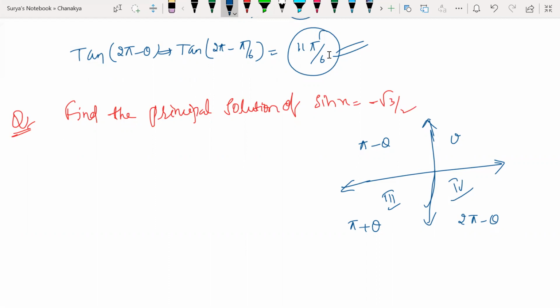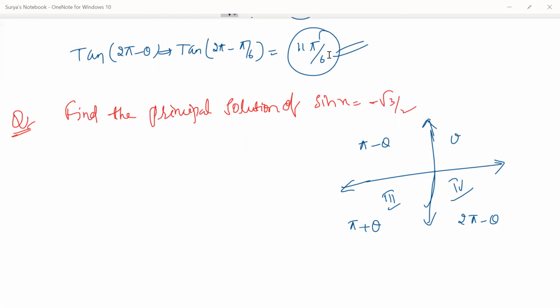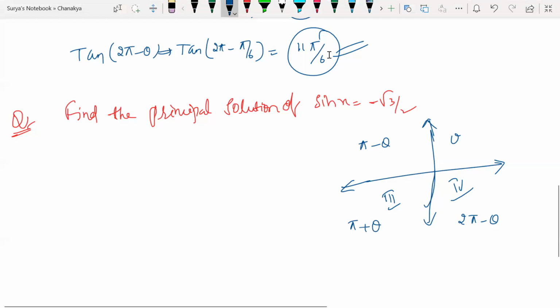Tell me, guys, why am I taking the function in terms of only pi and 2 pi, and not in terms of pi by 2 and 3 pi by 2? Are you able to understand what I'm talking about? Look at this here.